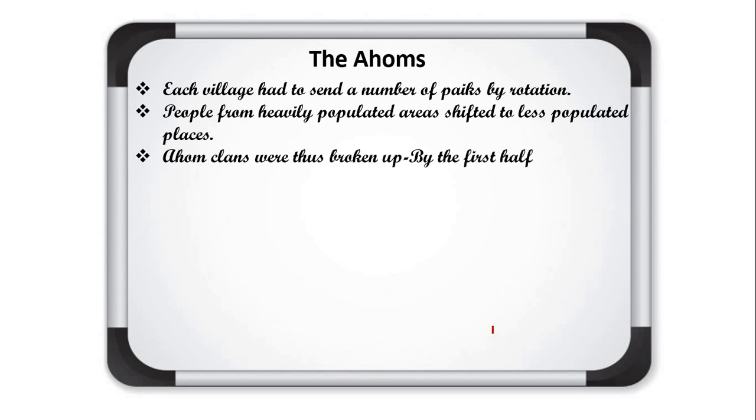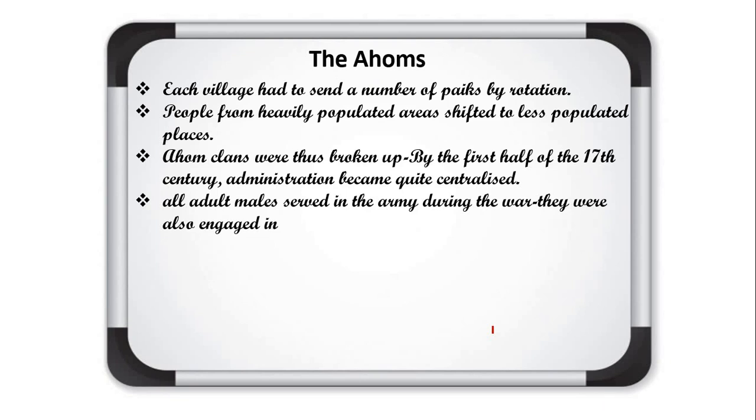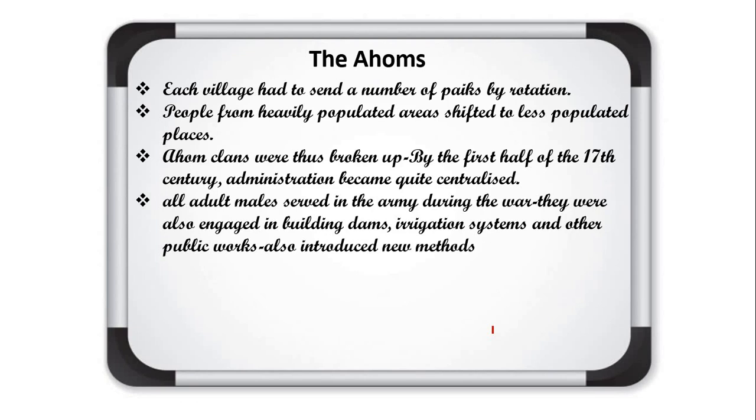Ahom clans were thus broken up. By the first half of the 17th century, administration became quite centralized. All adult males served in the army during the war, and they were also engaged in building dams, irrigation systems and other public work. They also introduced new methods of rice cultivation.